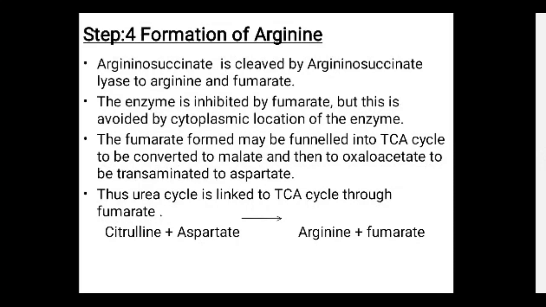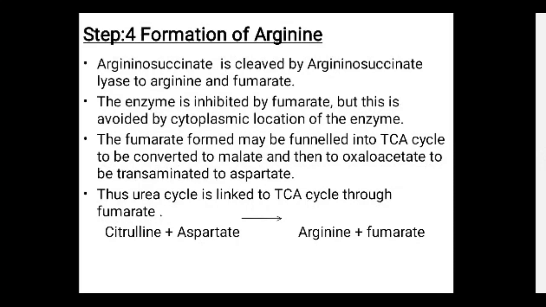Now step 4, this is a very important step, and here is the formation of the arginine. Here what happens? The argininosuccinate is cleaved by the argininosuccinate lyase to arginine plus fumarate, and the enzyme is inhibited by the fumarate. But remember, this is avoided. The enzyme inhibition is avoided by the cytoplasmic location of the enzyme. Remember, the compartmentalization is very useful here.